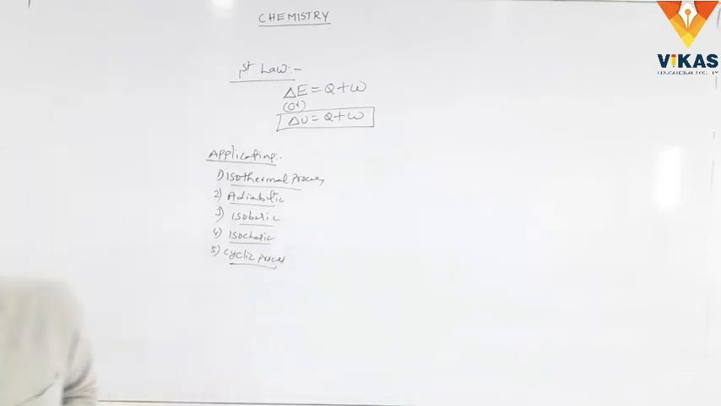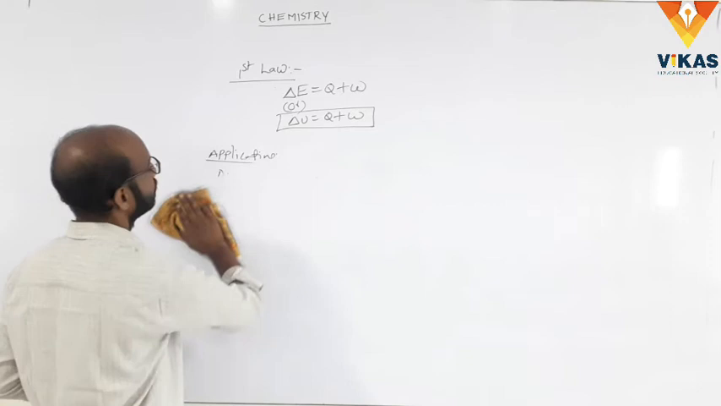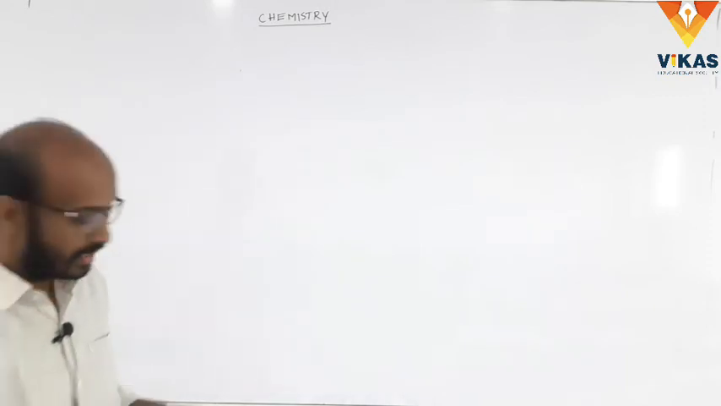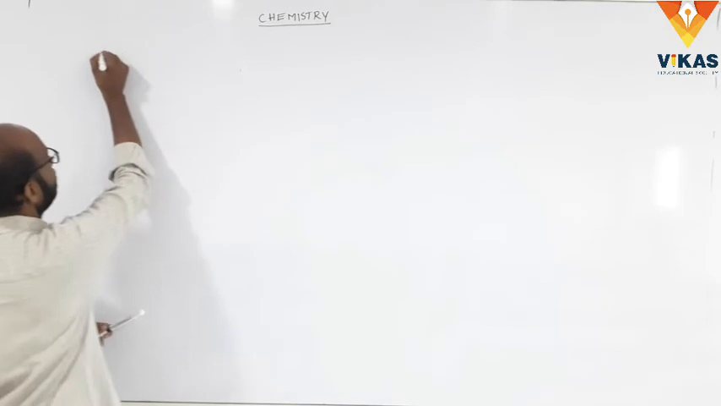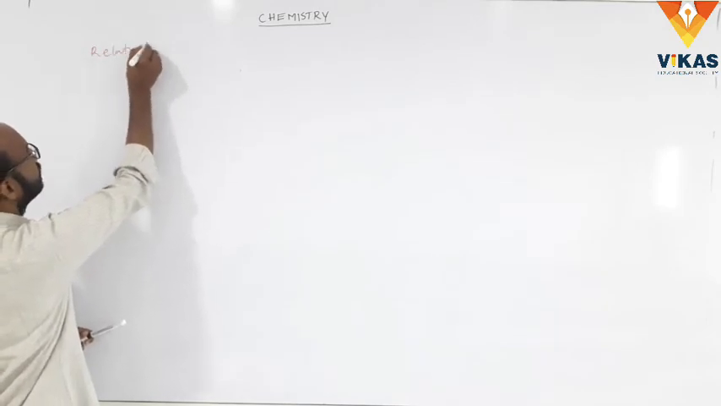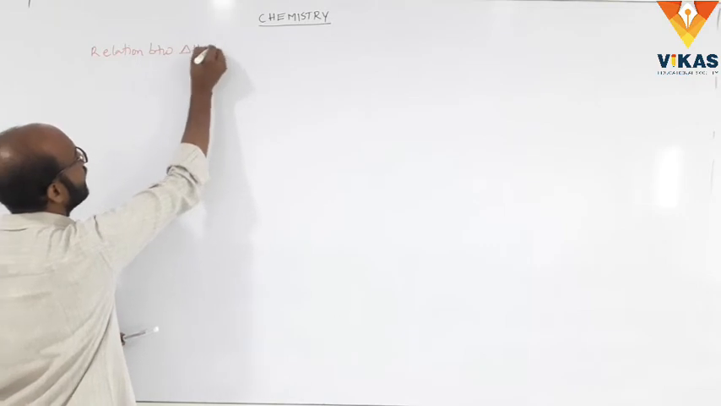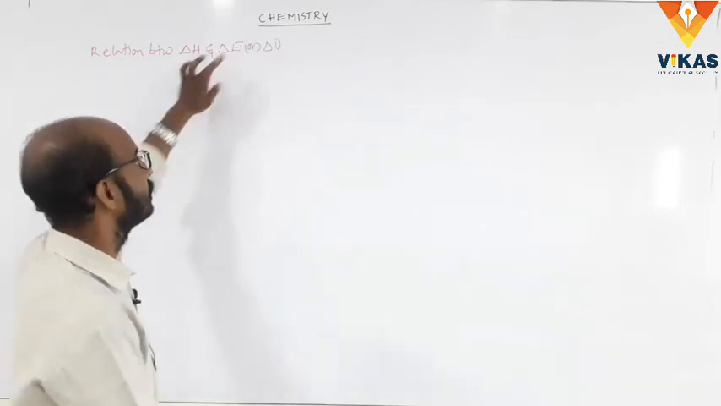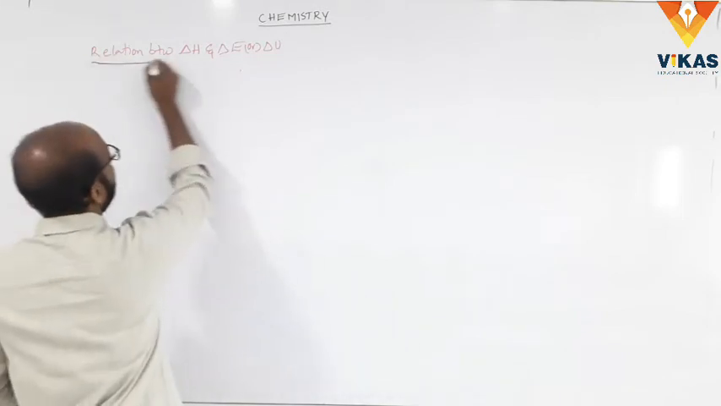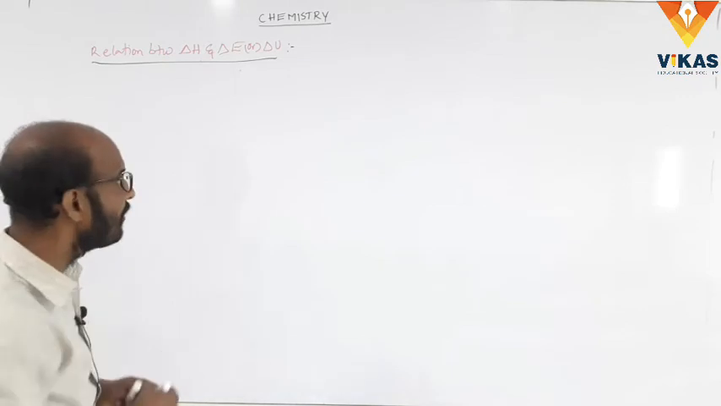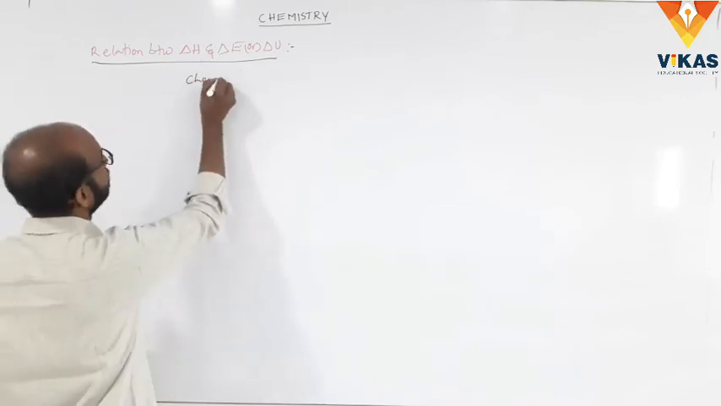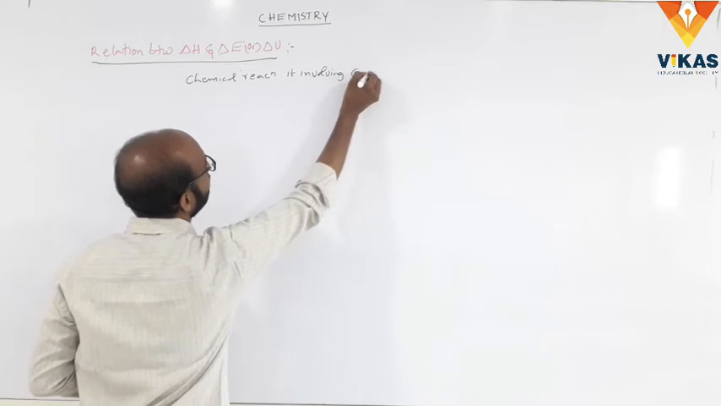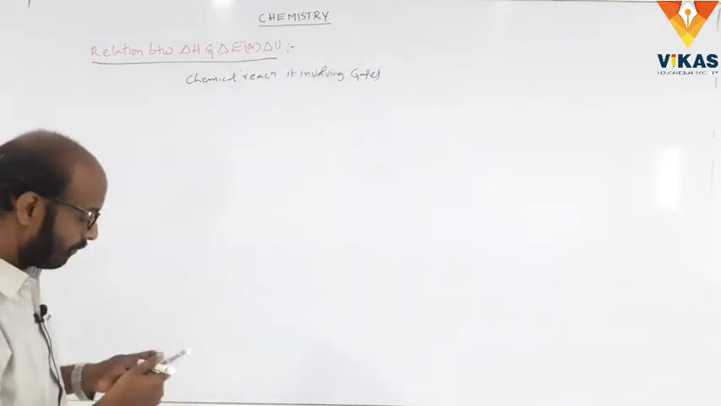Now I will discuss the relation between delta H and delta U. Let us take one chemical reaction involving gases. Let us take VA and VB.